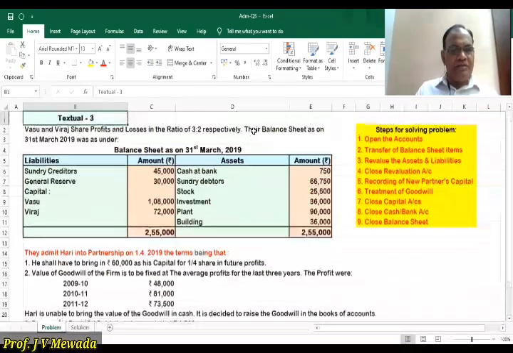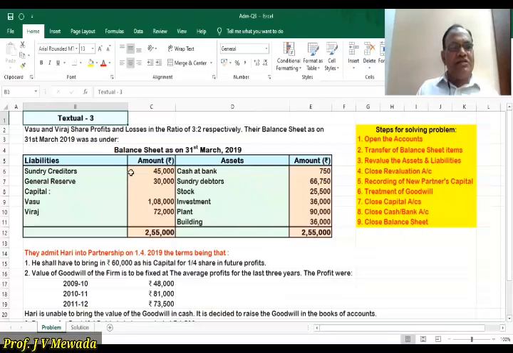Hello friends, today I am going to solve textual problem number 3. We are having two partners, Vasu and Viraj, sharing profits and losses in the ratio of 3:2. And we are given their balance sheet as on 31st March 2019. So let us see the balance sheet.